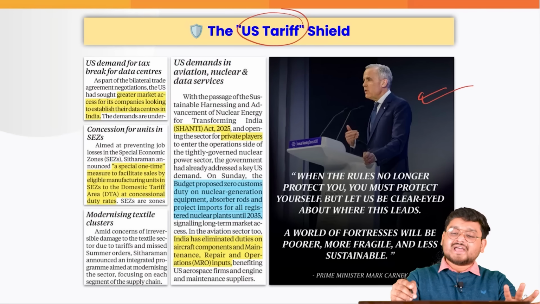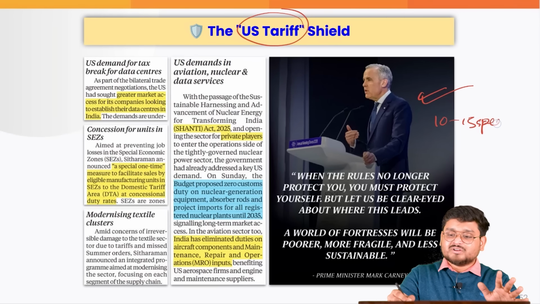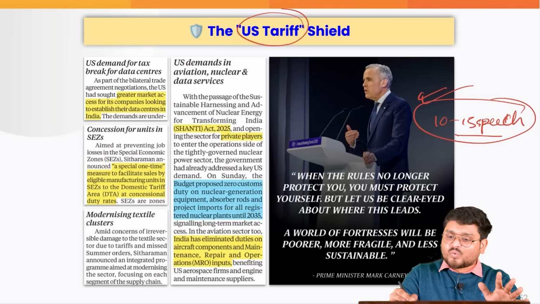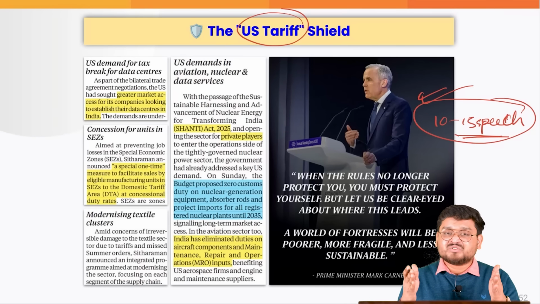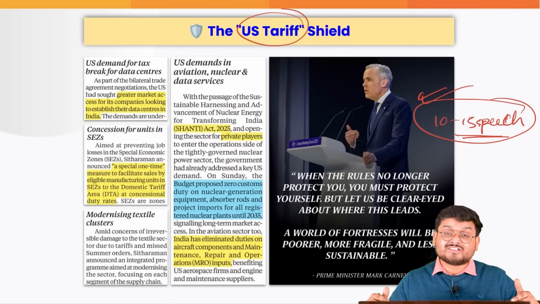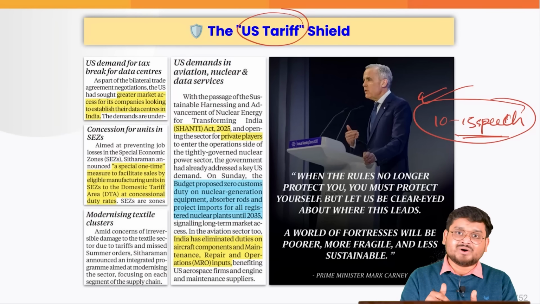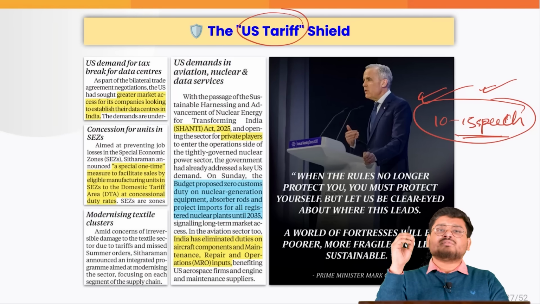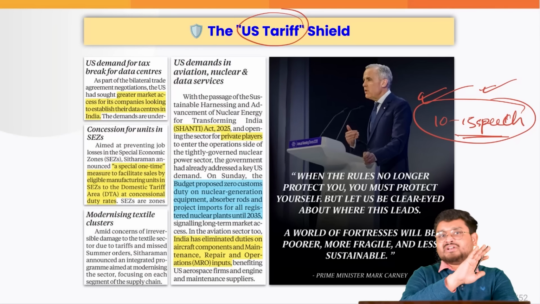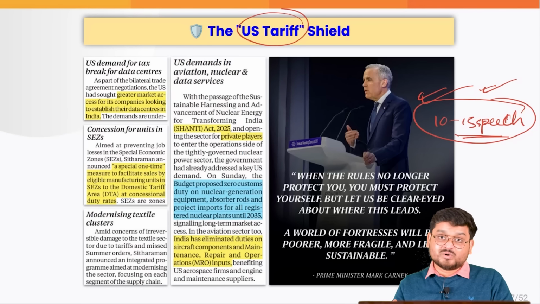All of you please go and watch his 10 or 15 minutes of speech, on what is the scenario of the global world right now, where we are right now, what we are doing, what we are aspiring for, what the middle powers such as Canada, such as India also should be aspiring for. So this is perhaps one of the greatest speeches of the 21st century so far. I can easily tell that. If some of you have watched it, let me know in the comments below what you thought of it.